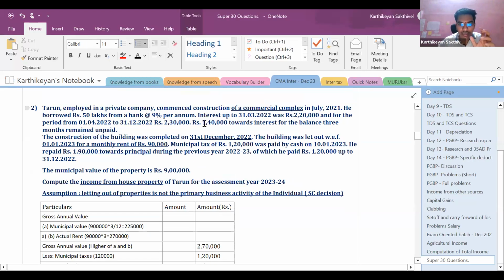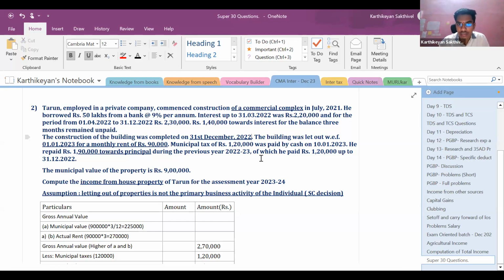So in this case, when is the asset ready for occupation? On 31/12/2022. So basically, it is ready in this financial year, which is financial year 22 to 23. So the entire interest for the financial year 22 to 23 can be claimed in the current year itself.